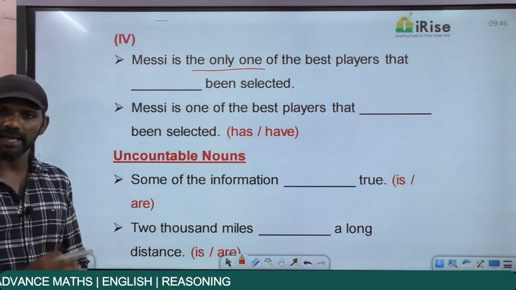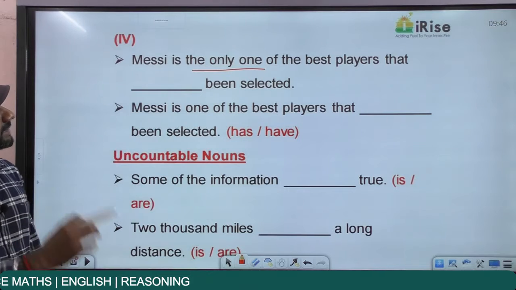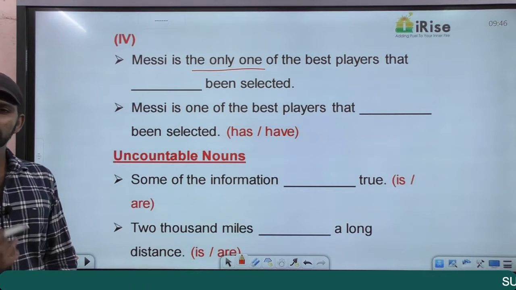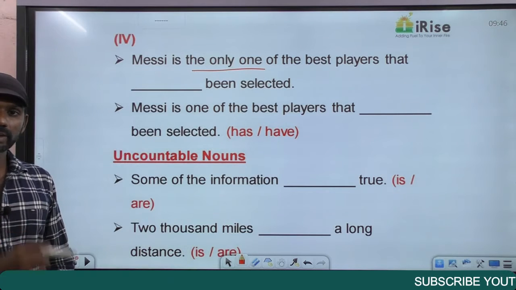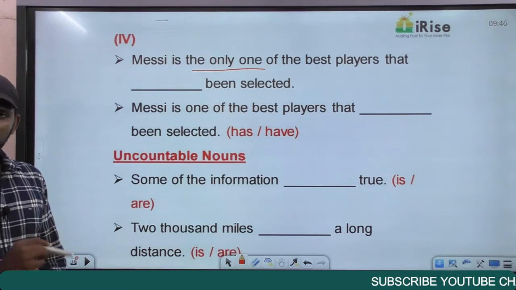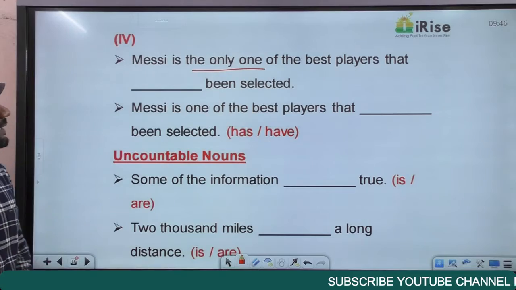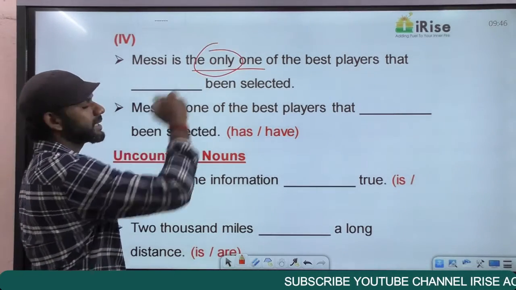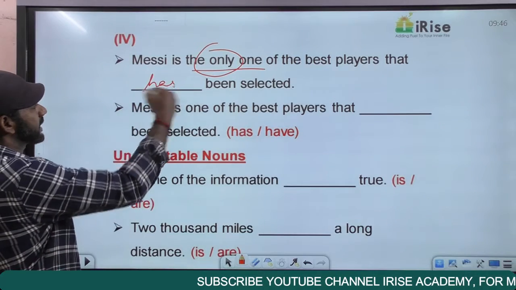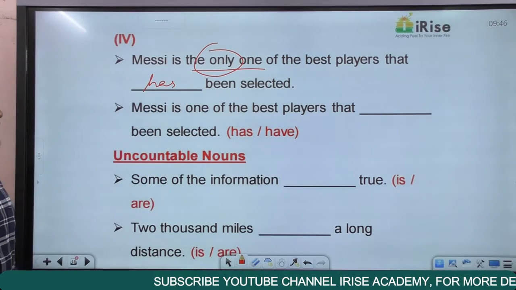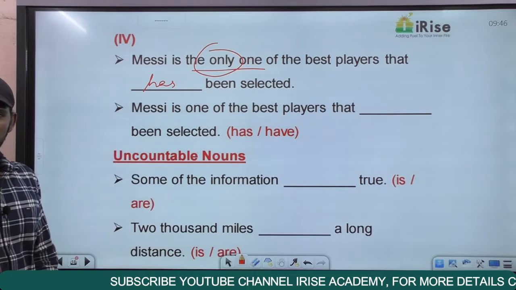The options are has, have. Messi is the only one of the best players that dash been selected. How many best players got selected? Only one best player, and that is Messi. So the meaning of this statement is only one best player got selected. Subject is singular. The verb must also be singular. Has been selected. Messi is the only one of the best players that has been selected.